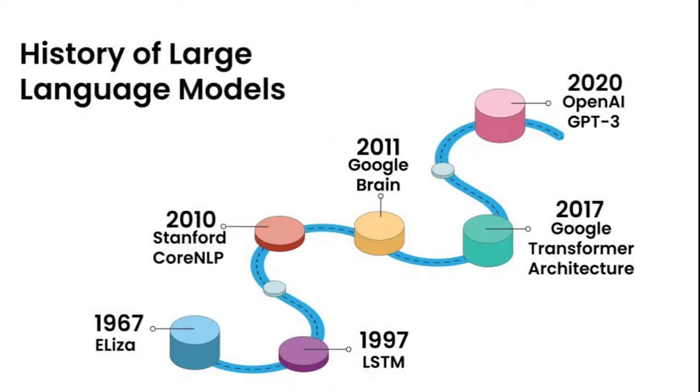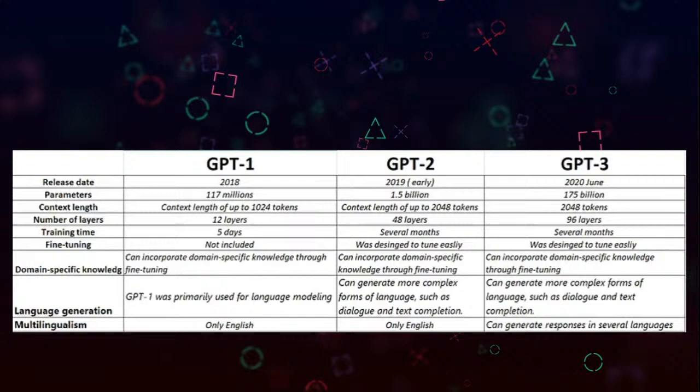Starting from these years, in 2011 we had Google Brain. In 2017 we had the transformer architecture, and then in 2020 OpenAI, ChatGPT-3 and all became available. So this is the difference of ChatGPT. Large language models are for text, and our generative AI GANs and different types of GANs are for image-based tasks. Is it clear till now what we have discussed?